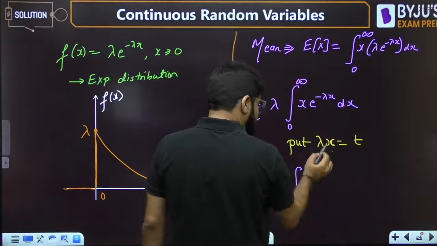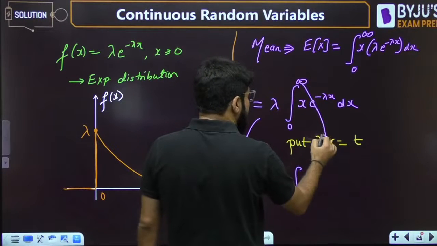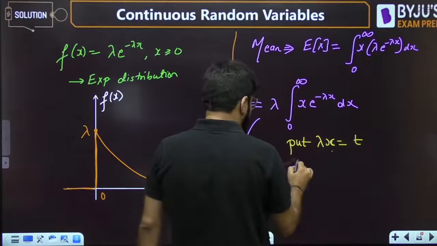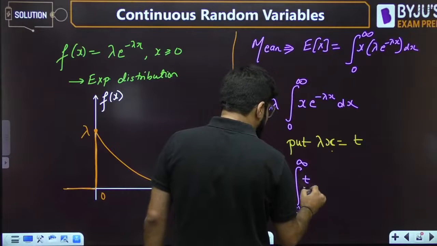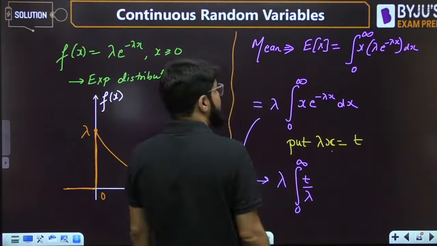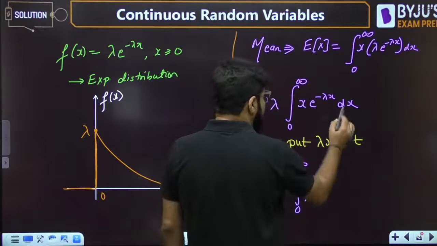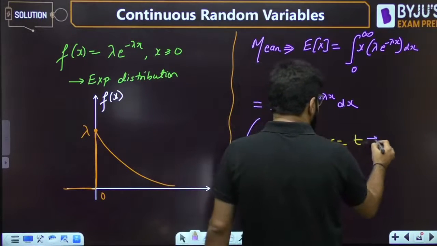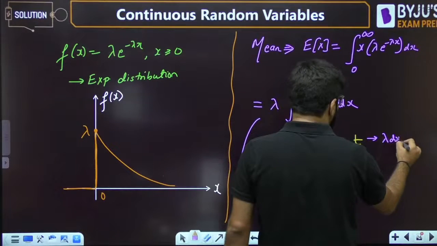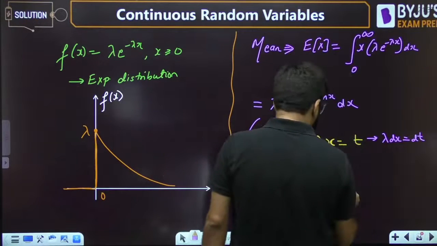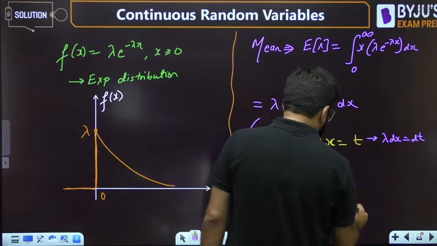If x is equal to 0, t is also 0. If x becomes infinity, t also is infinity. So the limit is not affected, but x will be t by lambda, e power minus t. What is dx? Lambda dx will be dt. So dx can be written as dt divided by lambda.